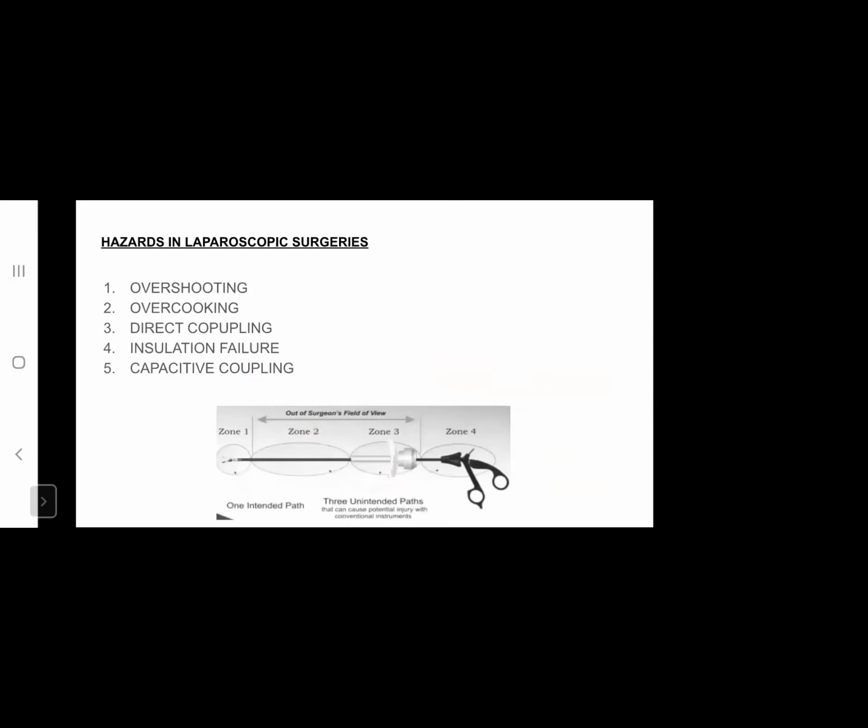Hazards in laparoscopic surgery. These include overshooting, overcooking, direct coupling, insulation failure, and capacitive coupling. Here, in a typical laparoscopic instrument, there are different zones of the instrument: 1, 2, 3, and 4. Zone 1 is the visible part of the instrument that we can see during surgery. Zone 2 and zone 3 are the parts of the instrument that are out of the field of view of the surgeon. And zone 4 is the handpiece at which the instrument is held and controlled.